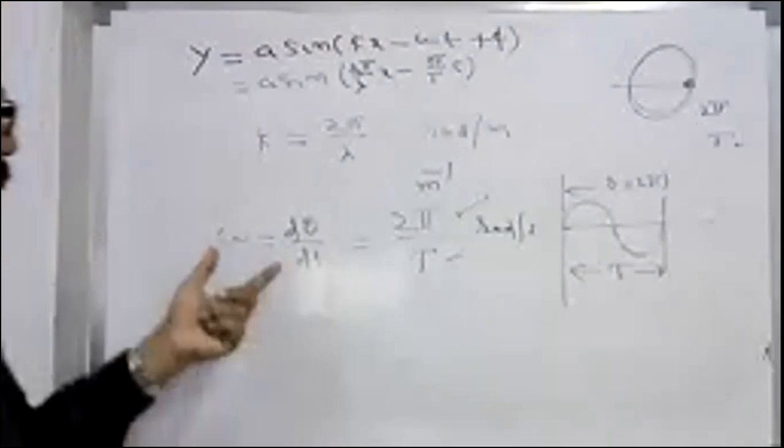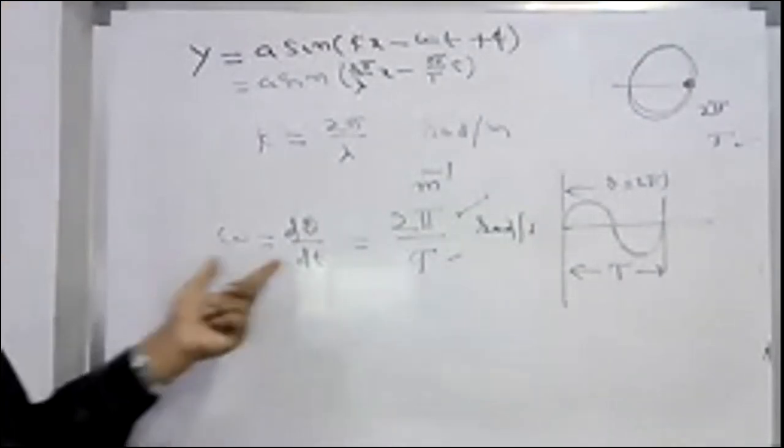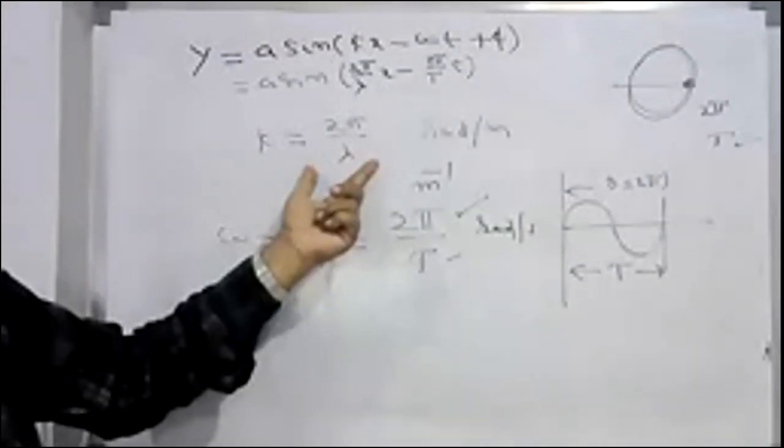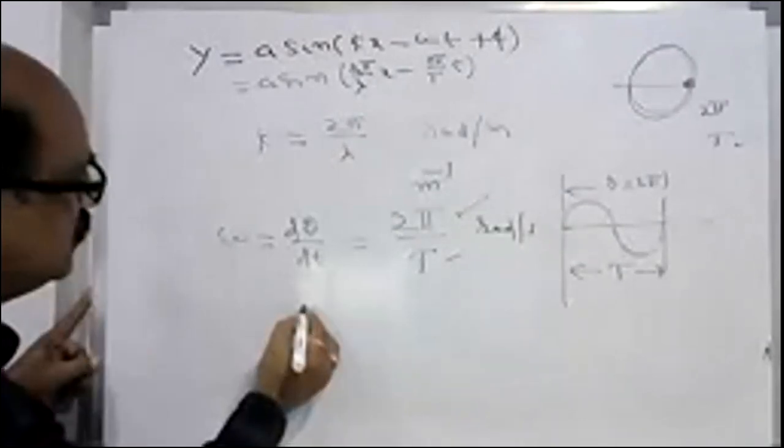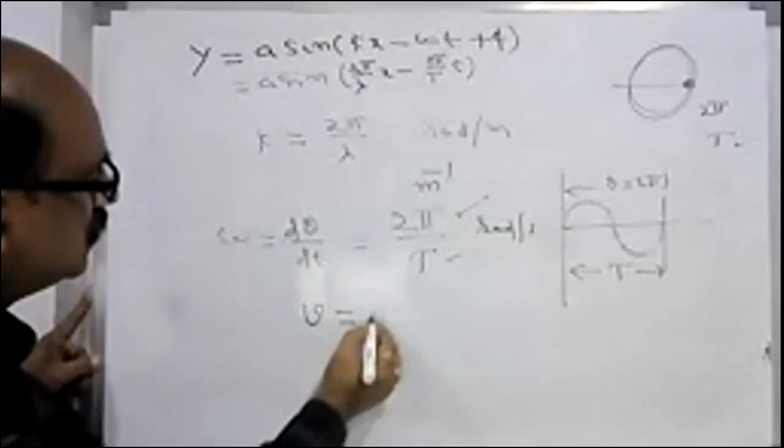If omega is 2 pi by T, k is 2 pi by lambda. I already derived that v is equal to omega by k.